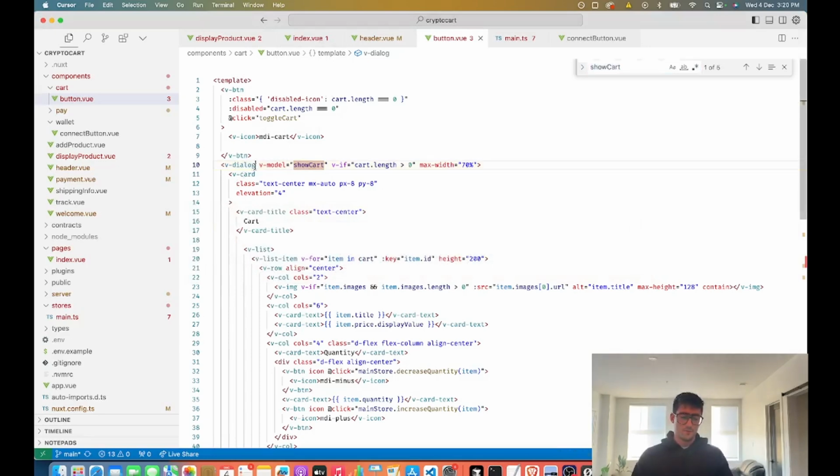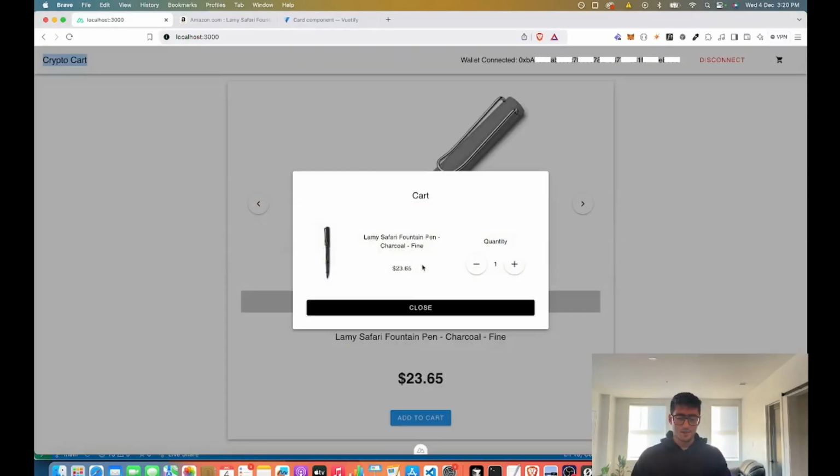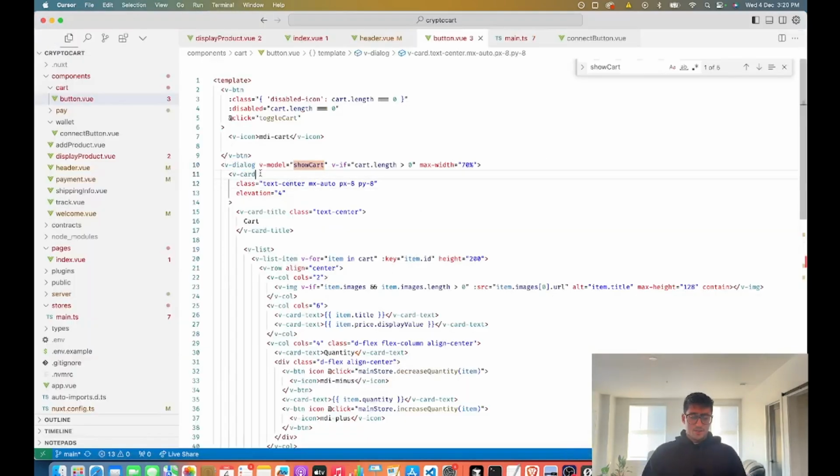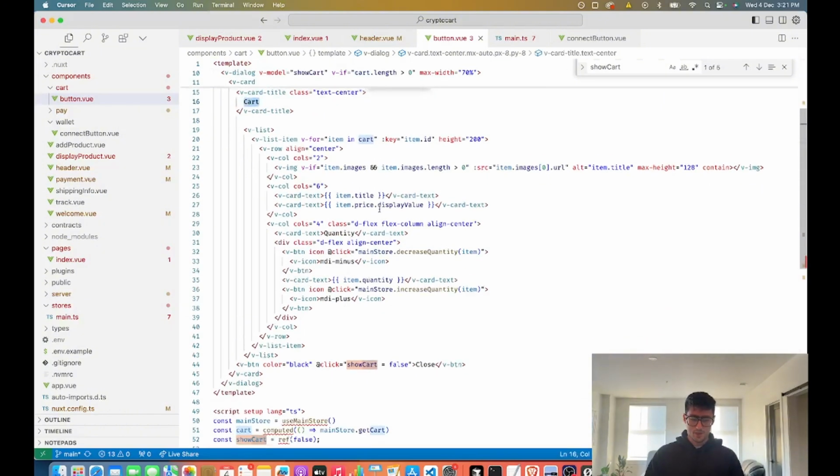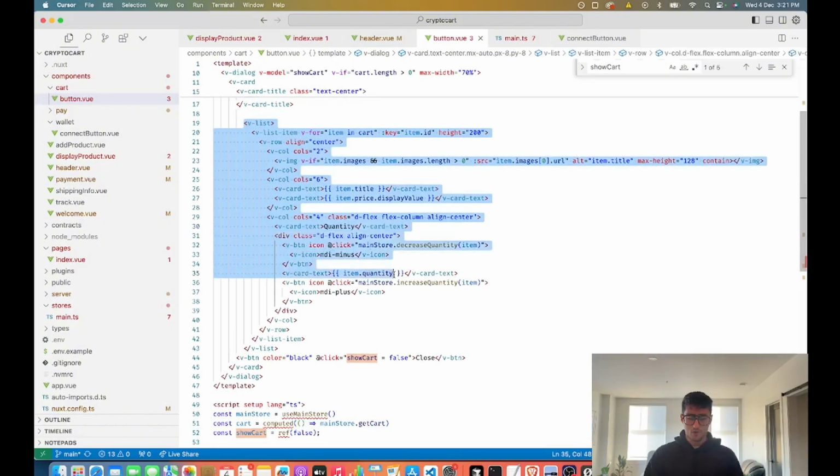VDialog is just Vuetify slang for modal, like this, with a grayed out background. And so we have this. We have a card, which is just like another sort of UI layout component. And then we have our title. We have our list of all of the items in the cart.